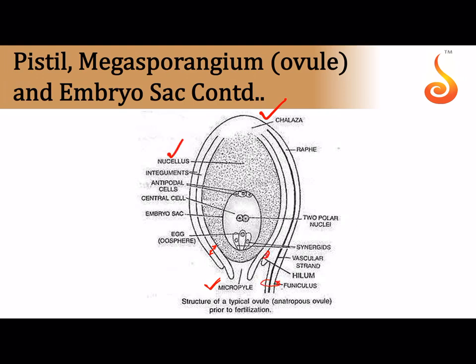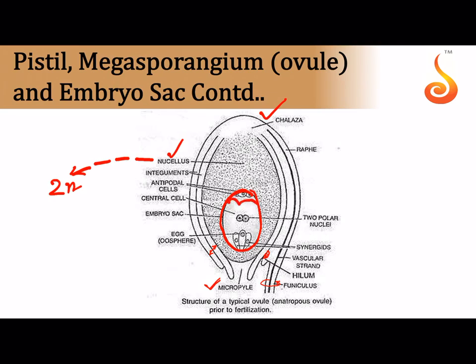The point where the funicle joins the body is referred to as the hilum, and inside the ovule you find a diploid tissue with a lot of food reserve in it. It is called the nucellus. So remember that the nucellus is a diploid tissue, and inside the nucellus you can see a structure which I am highlighting here, which is called the embryo sac.